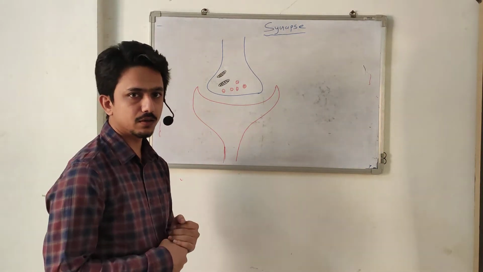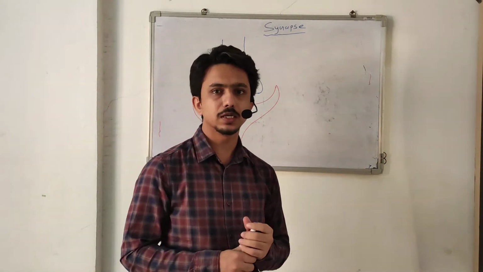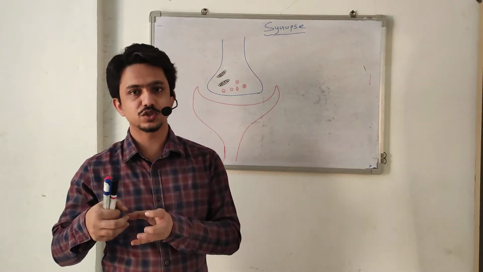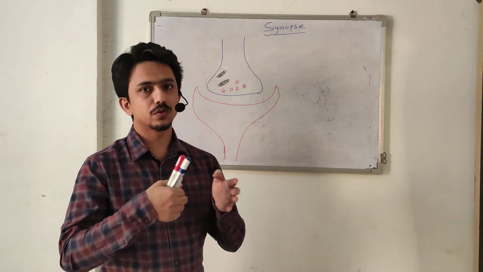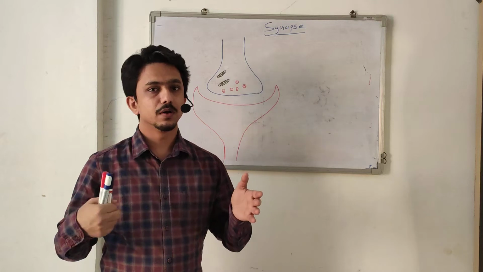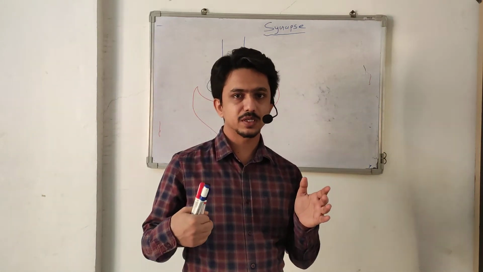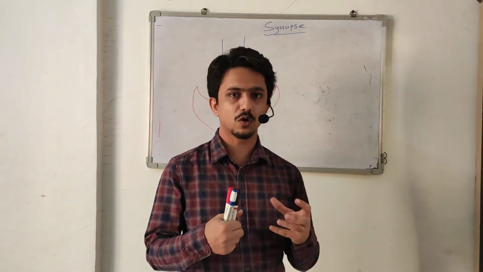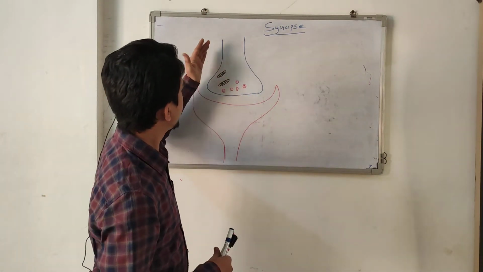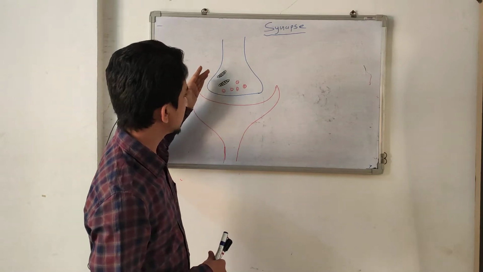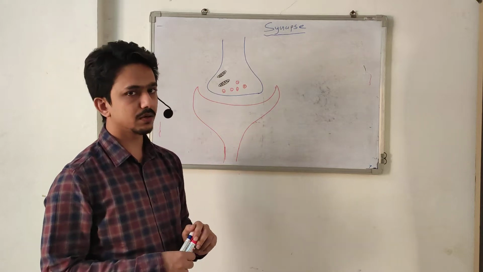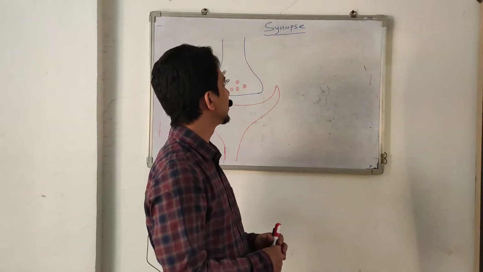Secondly, we divide the synapse as per morphological. Axodendritic synapse means axons make a synapse with dendrites of the next neuron. Axosomatic means a presynaptic neuron makes a synapse with the body, or soma, of the next neuron. And axoaxonic means a presynaptic neuron's axons make a synapse with the axons of the postsynaptic neuron. So this is a very basic thing about the synapse.